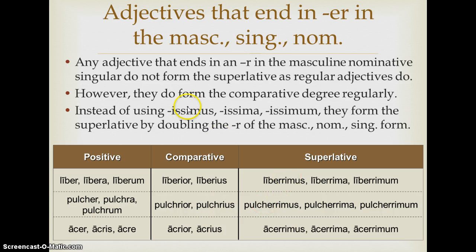But instead of using the issimus, issima, issimum, which is the regular use, in the superlative, they're going to double their R. Okay, so liberrimus, liberrima, liberrimum, pulcherrimus, pulcherrima, pulcherrimum, acerrimus, acerrima, acerrimum. And unlike the first category, the lis ones, there's no special ones. Every single adjective that in the positive masculine nominative singular ends in er is going to form its superlative this way.